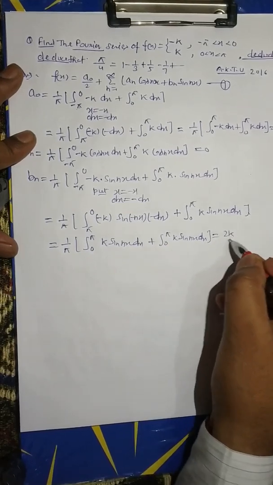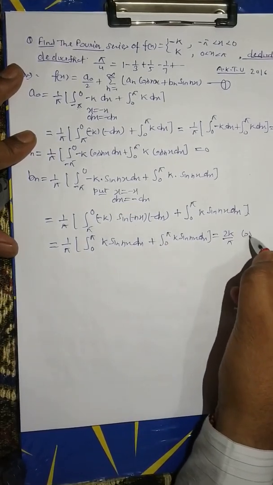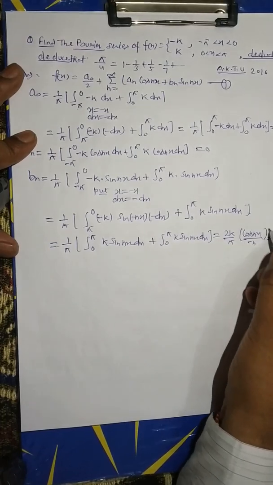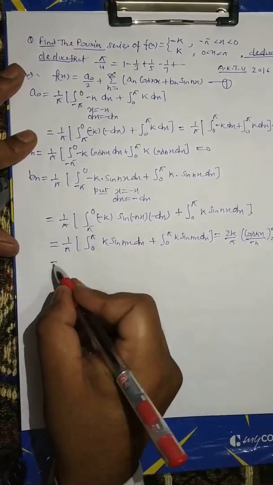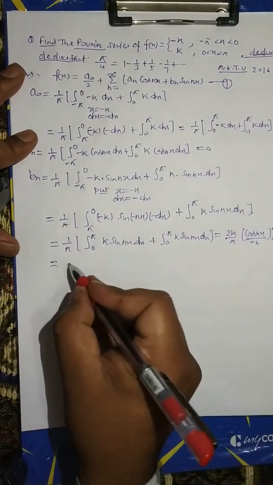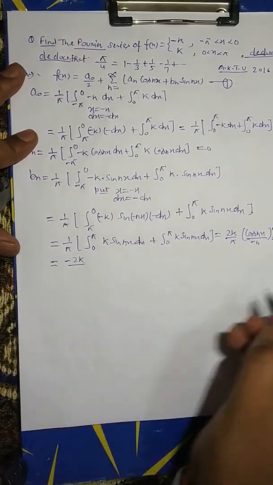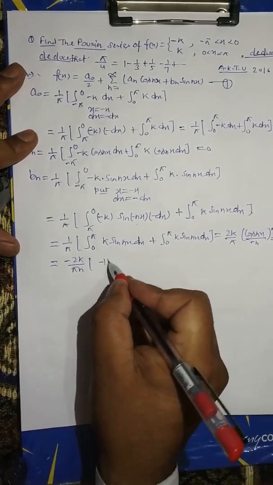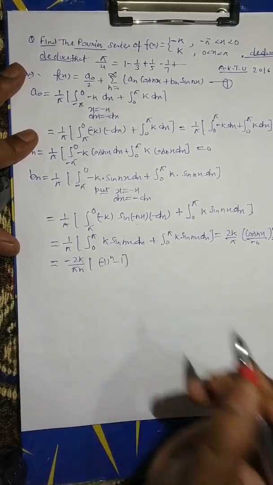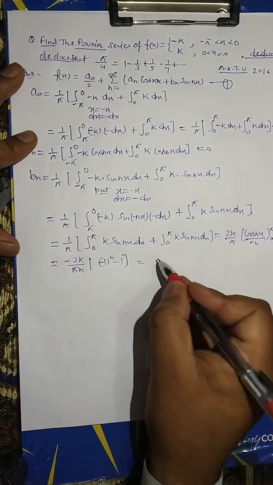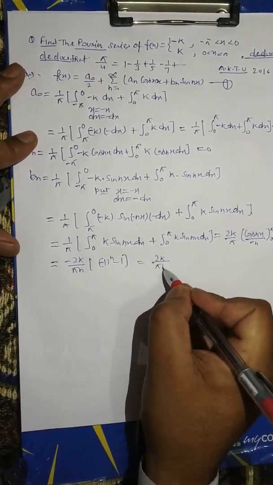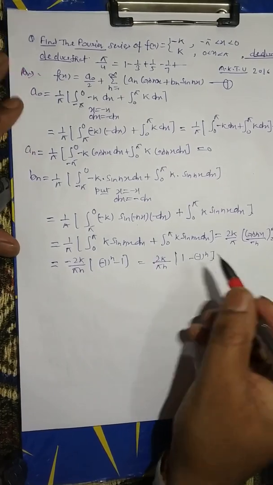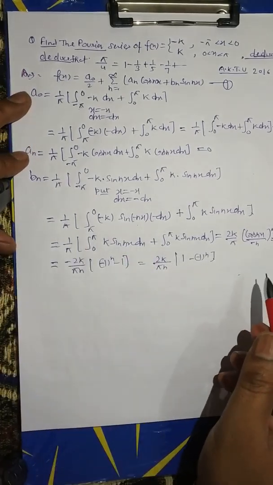This is equal to 2k upon pi, minus cos nx upon n, limit 0 to pi. This is equal to minus 2k upon pi n, minus 1 to the power n minus 1. This is equal to 2k upon pi n, 1 minus 1 to the power n. This is the value of bn.